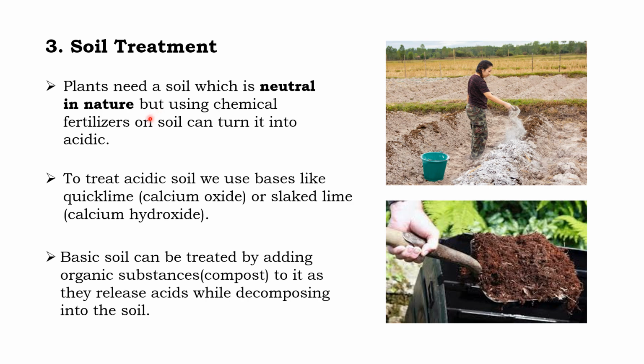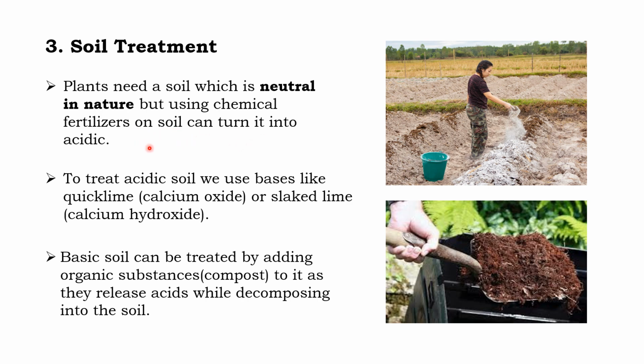By adding some basic substances, we can neutralize that acidity. And some fertilizers we give for the growth of the plant also contain more acid. So that acid mixes with the soil, and that is the reason for the increase of acidity in the soil. Got it, children? So I'm reading this sentence one more time. Plants need a soil which is neutral in nature, but using chemical fertilizers on soil can turn it acidic.